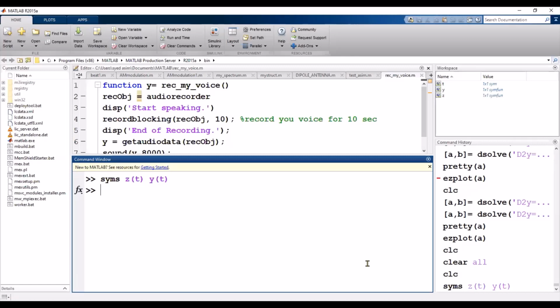Let's suppose we now have two differential equations.